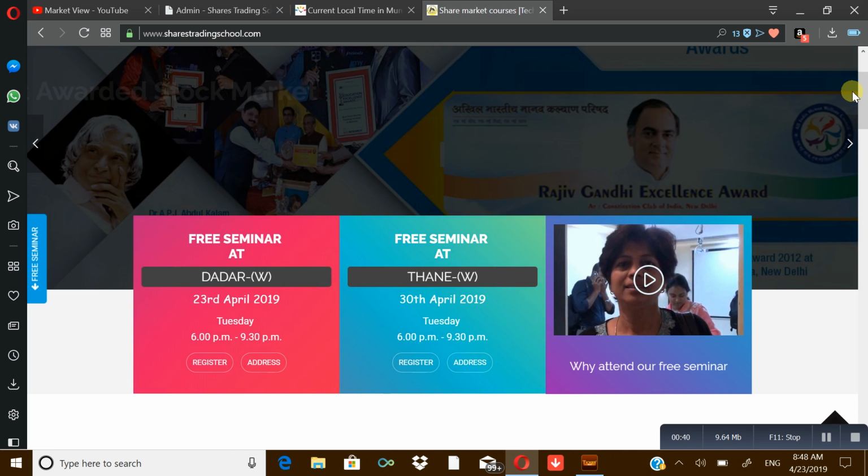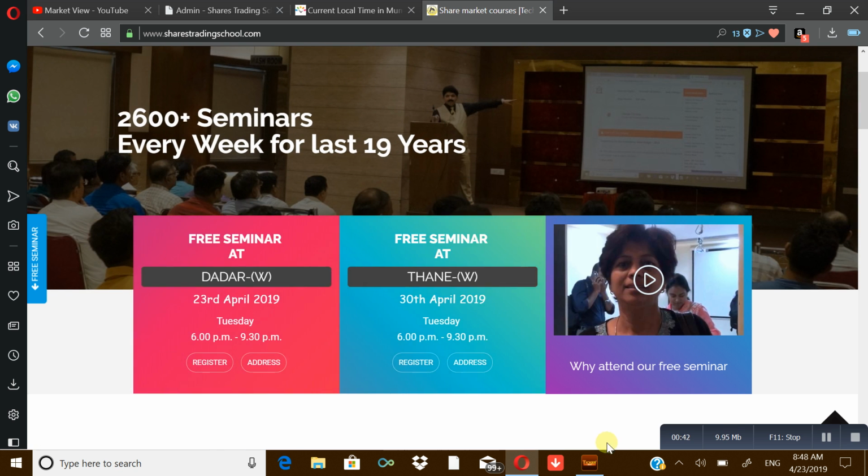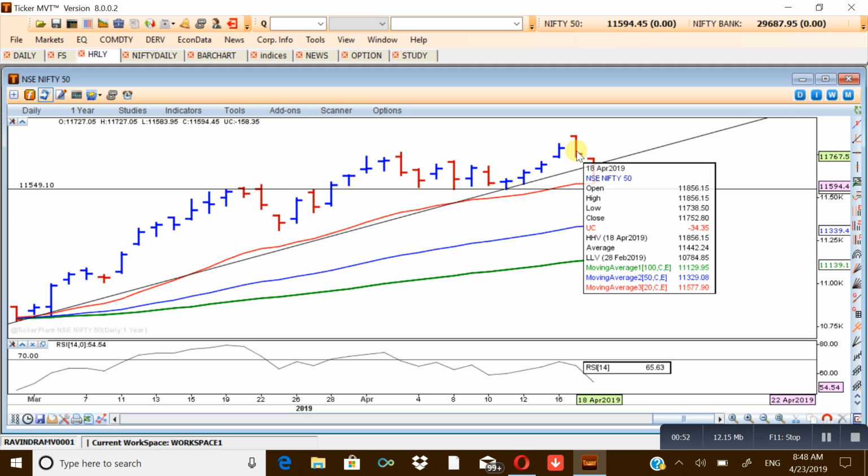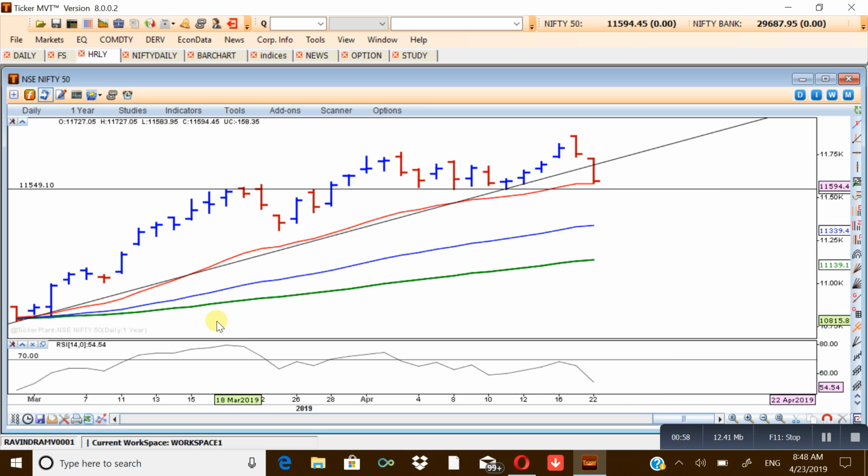So I'll just take you through the basics quickly. Yesterday we spoke about expected correction, and we said that though this bar is a closing reversal, it is not a perfect key reversal. In spite of that, because there was a divergence with the RSI, we were expecting that the market would correct, and that's what we have seen.